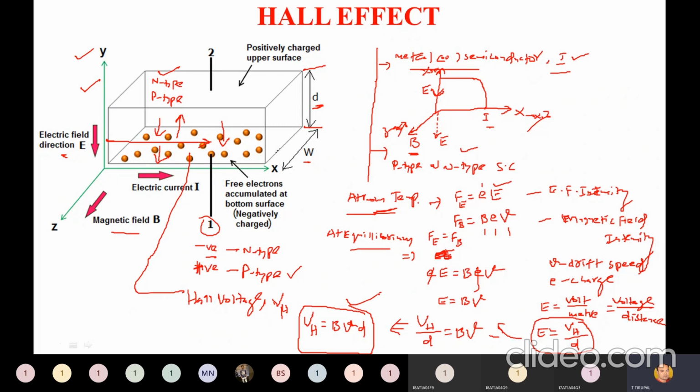Is it clear, all of you? Please follow this carefully. Hall effect, we have already learned in EDC, just we are revising it. All the equations. What is the definition of Hall effect? And what is the force exerted by electric field intensity and the force exerted by magnetic field intensity? At equilibrium, both are equal, so you get different formulas from this. So we got VH is equal to BVD.